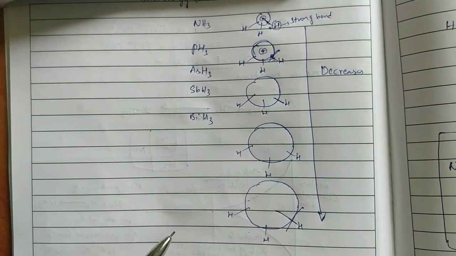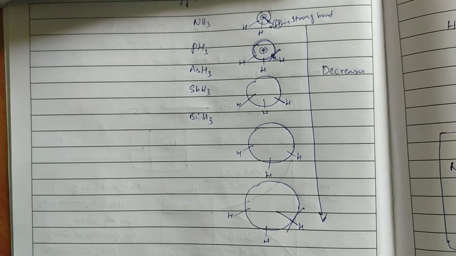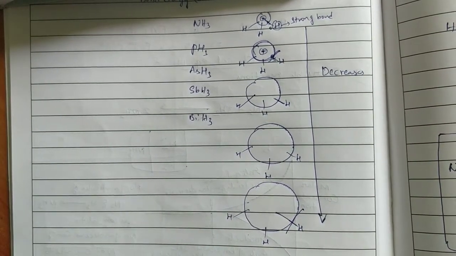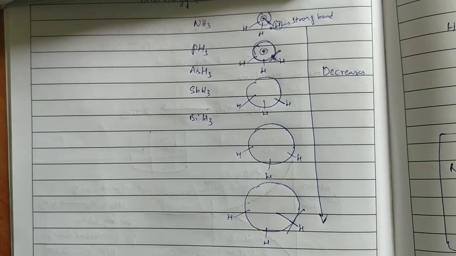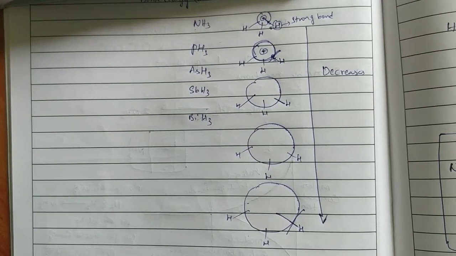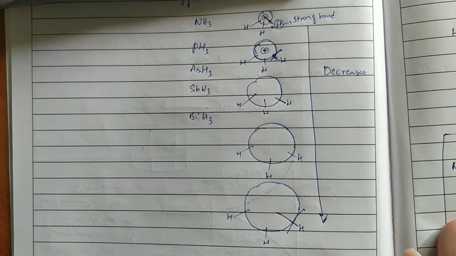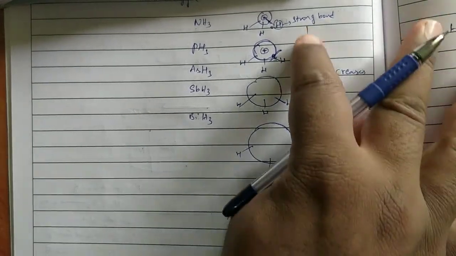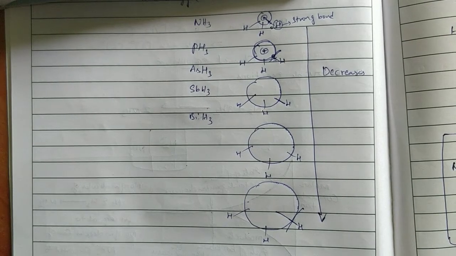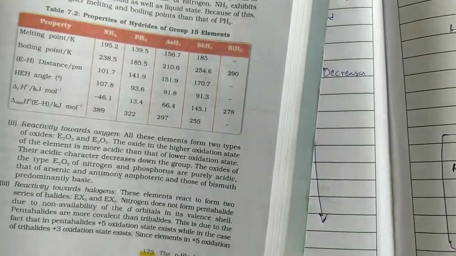When the bond is weak, the molecule is less stable. Is it correct or not? So top to bottom, what happened to the stability of these hydrides? It decreases.